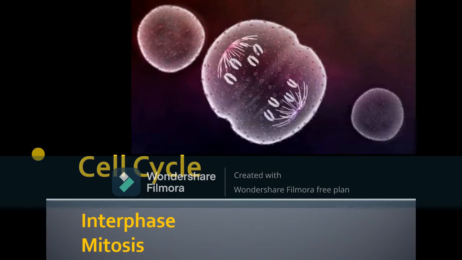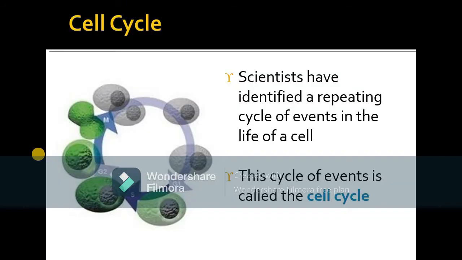Today we are going to start the fifth chapter of biology, that is the cell cycle, in which we will talk about all the different phases that take place in the whole cell cycle and the process of mitosis. The first thing is what this cell cycle actually is. It is a series of events.